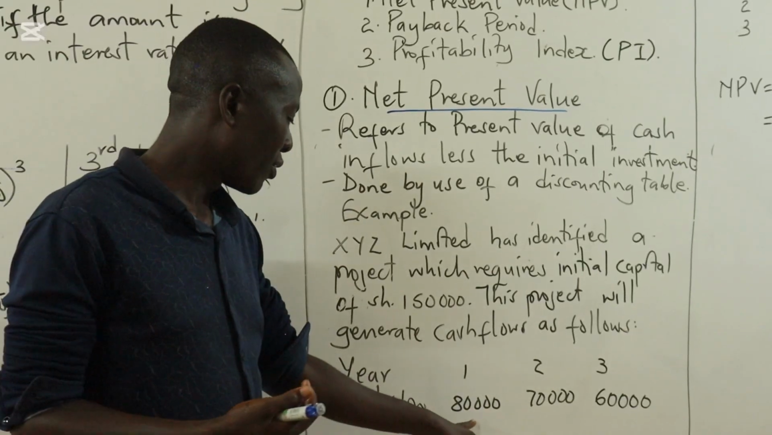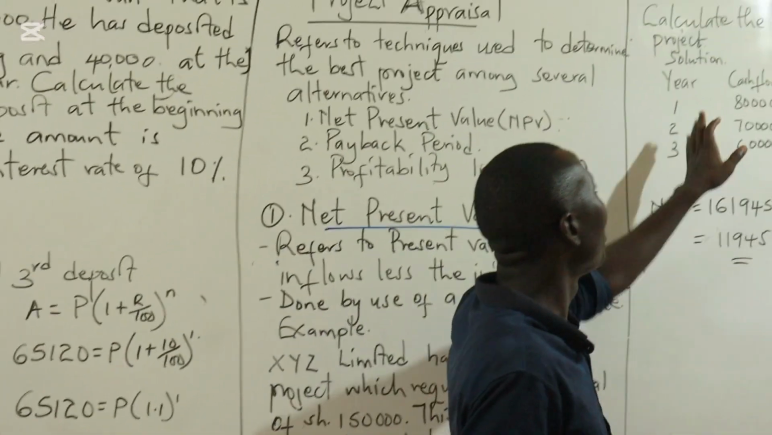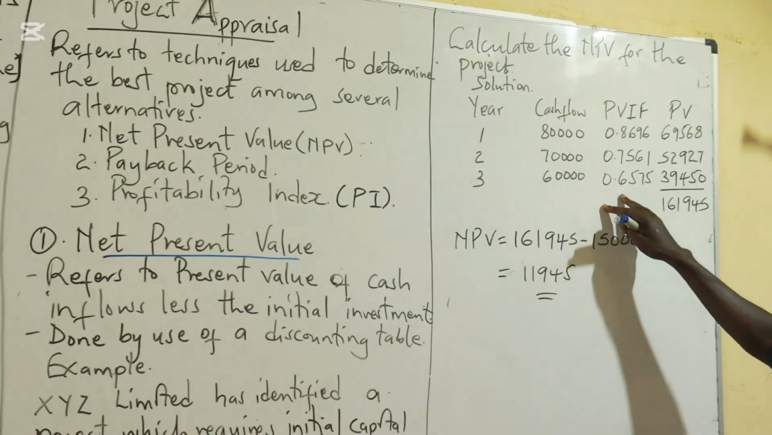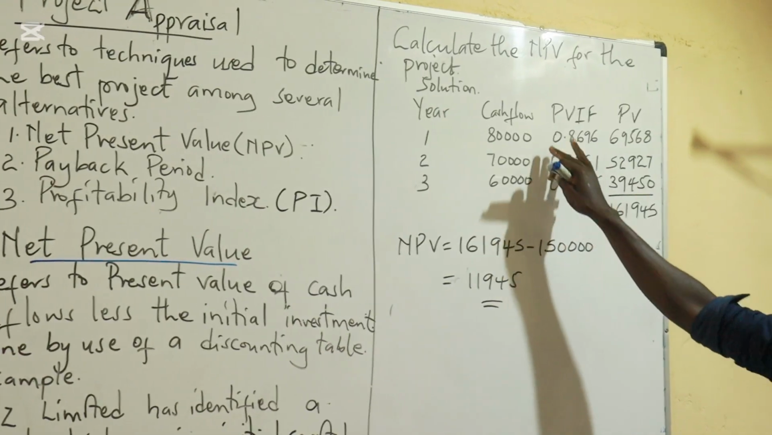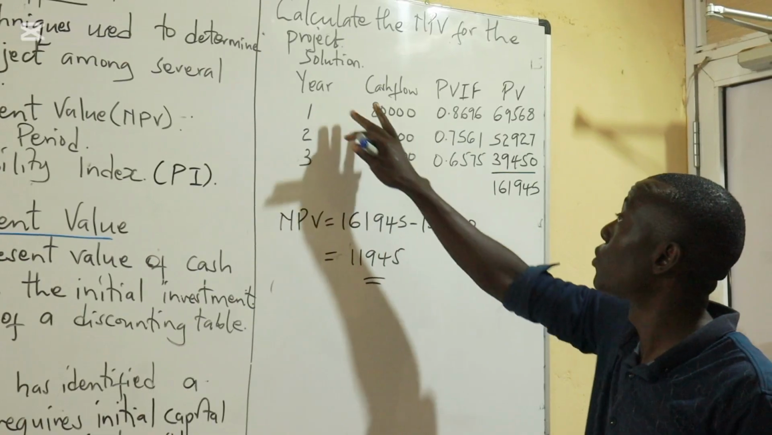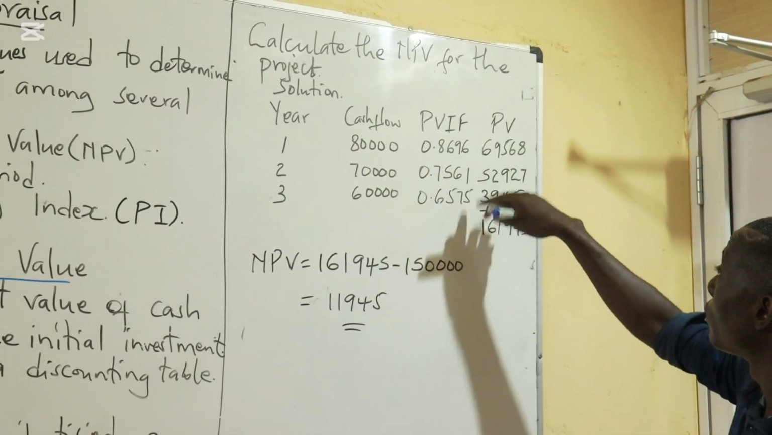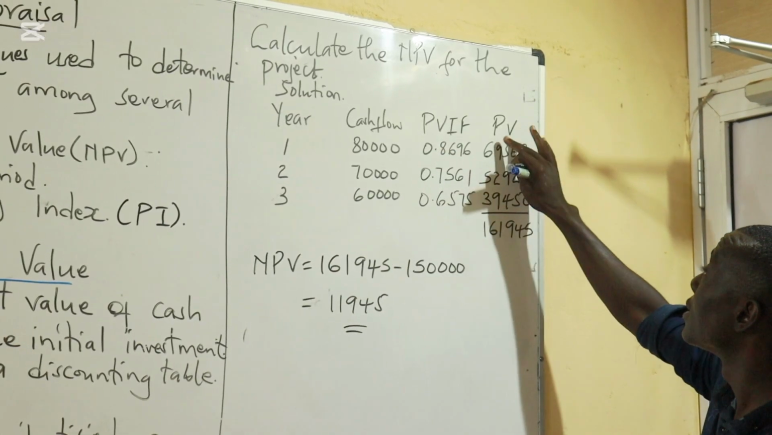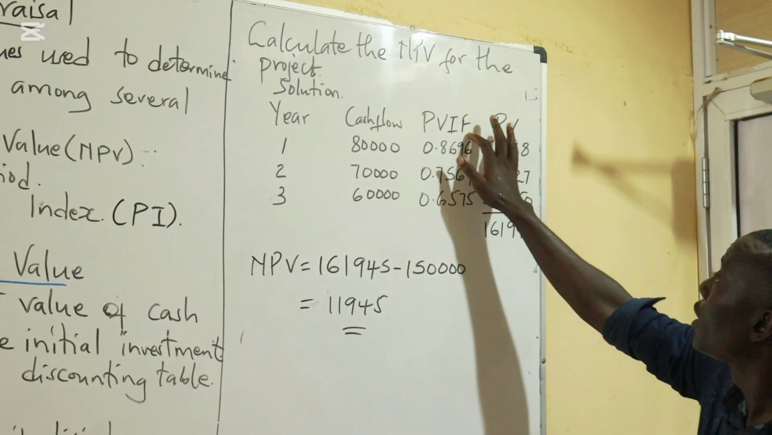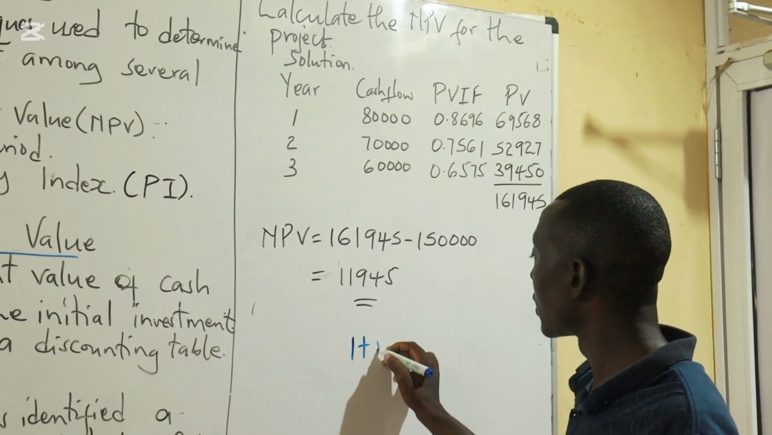We have 80,000 for the first year, 70,000 and 60,000, and therefore we are being asked to find the NPV for the project. Now, as I mentioned, we usually use a discounting table, and we present the table in this particular format. We have columns for year, cash flow, discounting factor, present value, and the total present value. How do we get this discounting factor? Normally, it is 1 plus R.